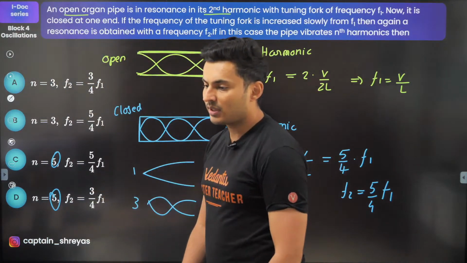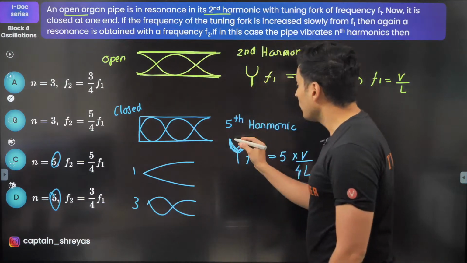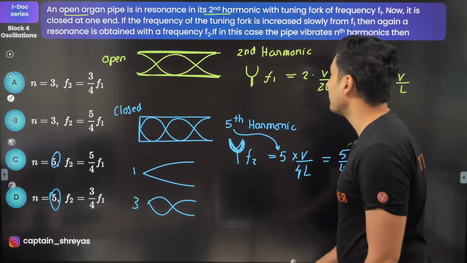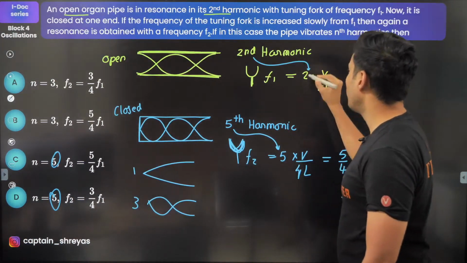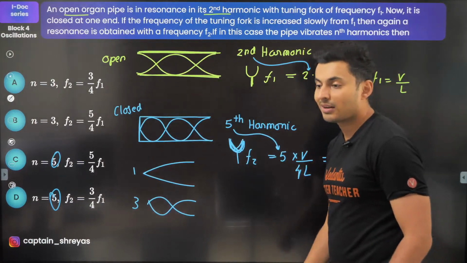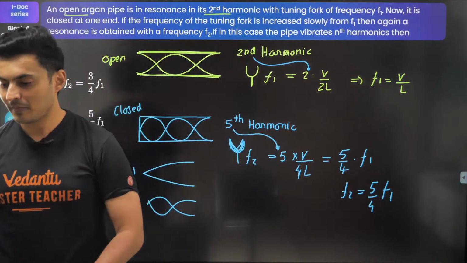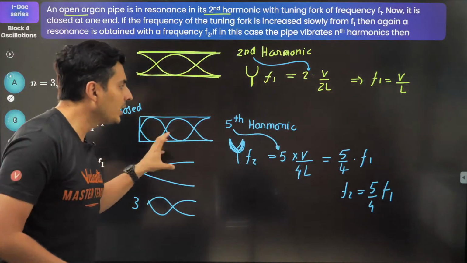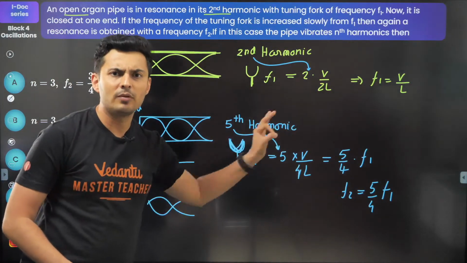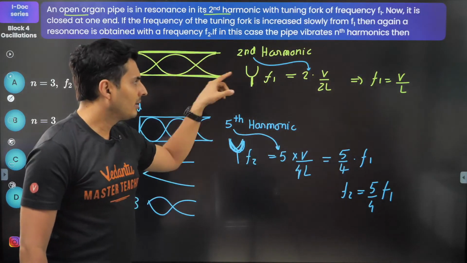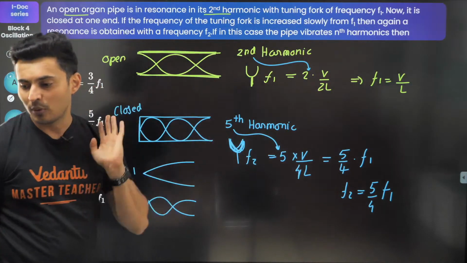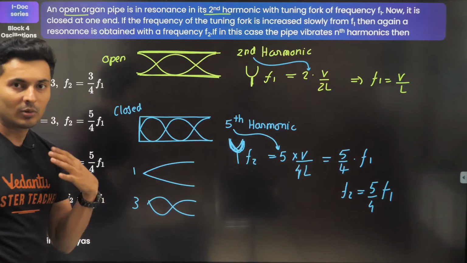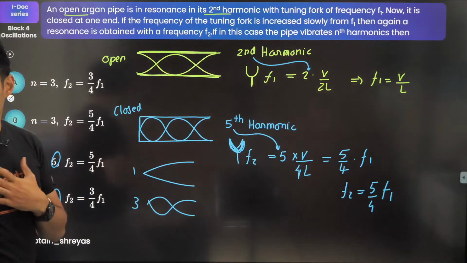Why not 3V by 4L? Darshini, it's always the odd number. The harmonic will always come over here. Whatever is over here will come over here. If it is the second harmonic, like you can see, that number 2 comes here. If it's the fifth harmonic, 5 will come over here. That's how it works. That's the formula. Okay, I hope this is clear. Everybody with me on this? Okay, so the harmonic number into V by 2L or harmonic number into V by 4L. Now if it is open, then it is 2L. If it is closed, it is 4L. Always odd harmonics are present, even harmonics are absent in closed pipes. That is how it works, Darshini.